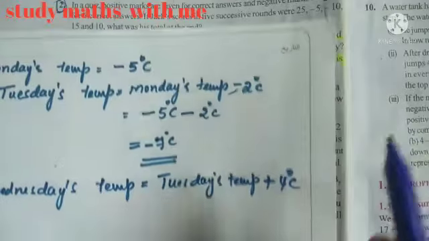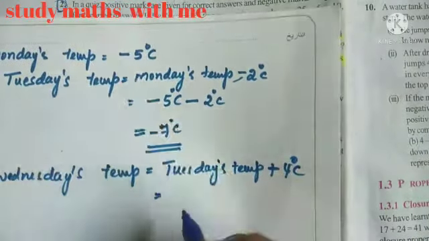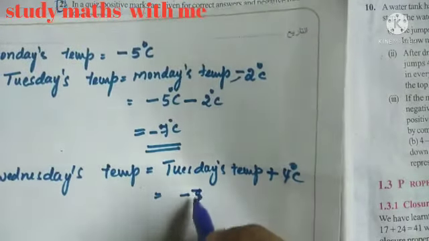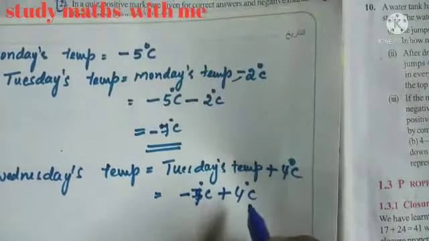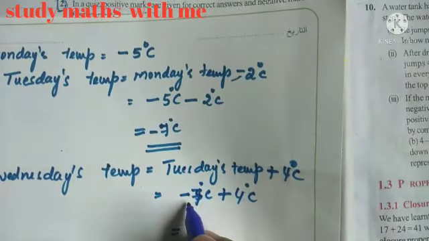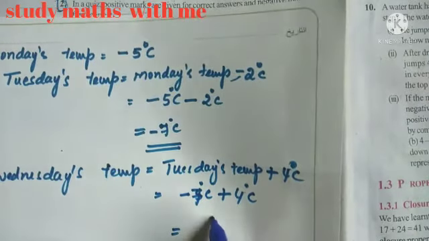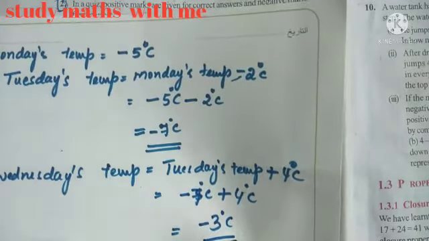Rose means increases. Increases means plus sign. So Tuesday's temperature is minus 7 degree centigrade plus 4 degree centigrade. Here one is negative, another one is positive. So subtract, you will get 3 degree centigrade, bigger number sign minus.